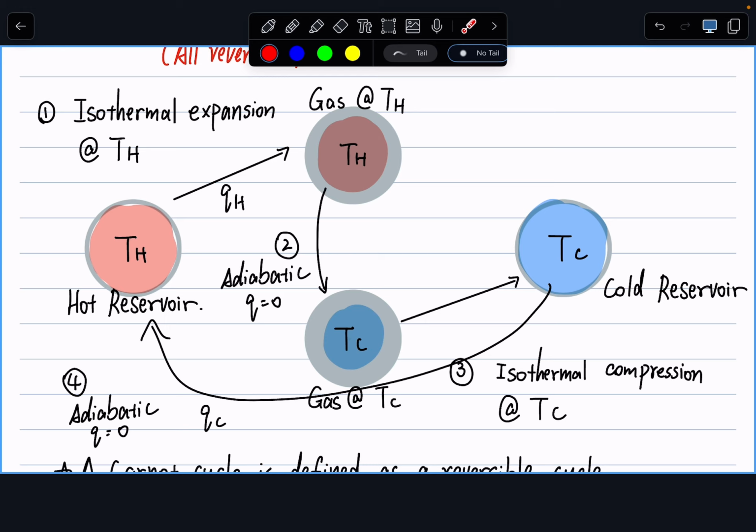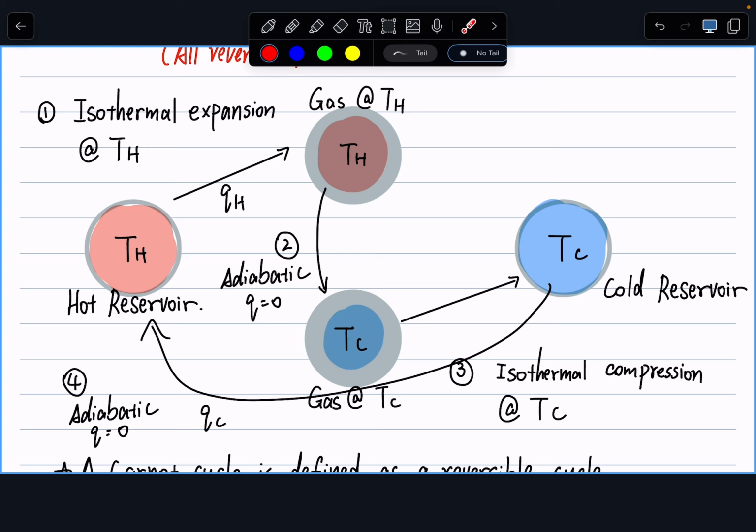The first process that's taking place is an isothermal expansion. Now, isothermal expansion tells us the volume is increasing. My temperature remains the same. And to simplify our discussion, let's just say this is an ideal gas. It's also true for other systems, but just for now, let's stick with ideal gas. We have TH stay the same at my point 2. My volume increases. So how will my pressure change? The pressure will decrease, right? So we have our second point.